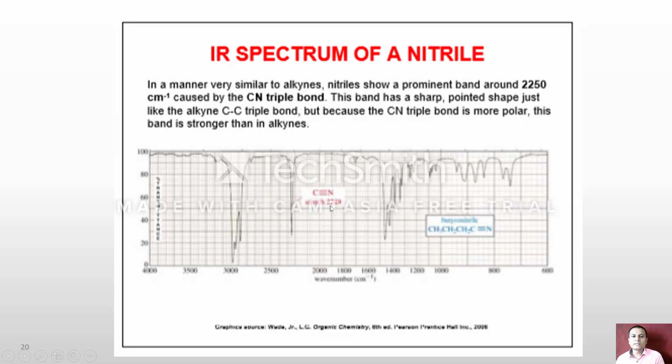2200 to 2250 centimeter inverse is obtained for C triple bond N and it should be very intense. On the basis of the intense peak we can say that a nitrile group is present.